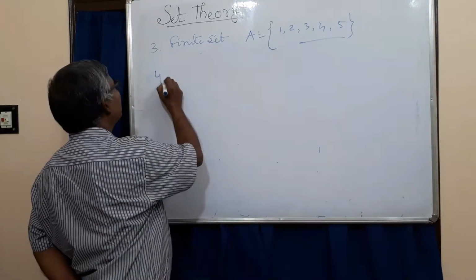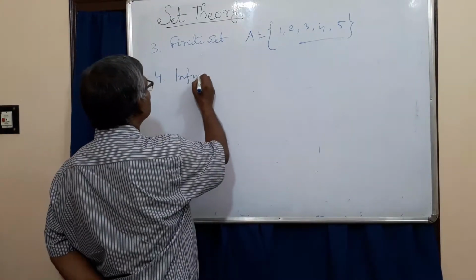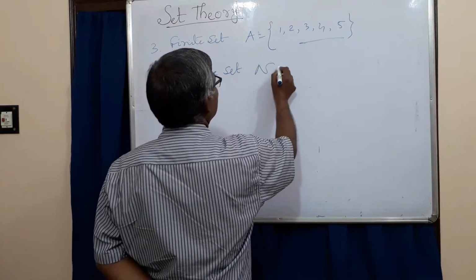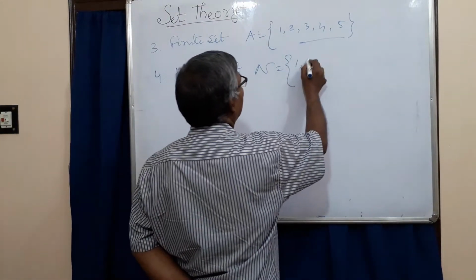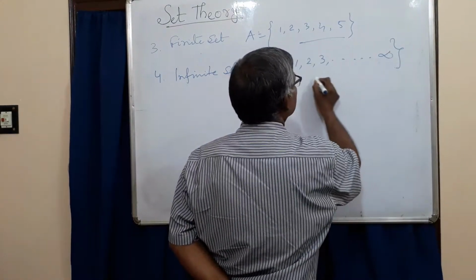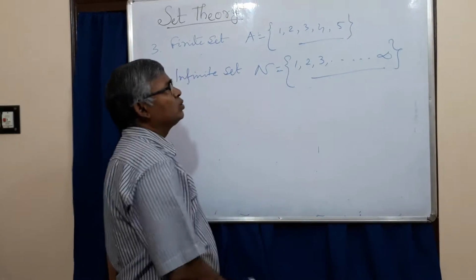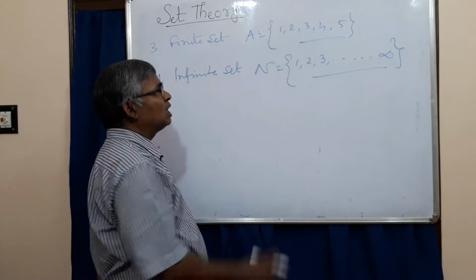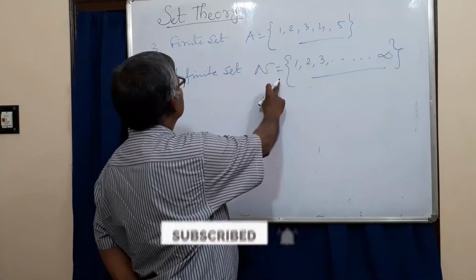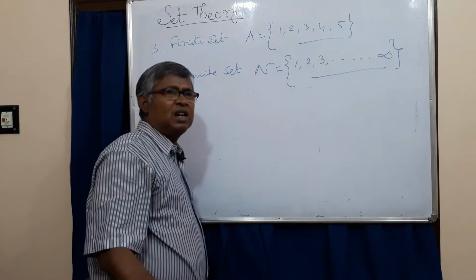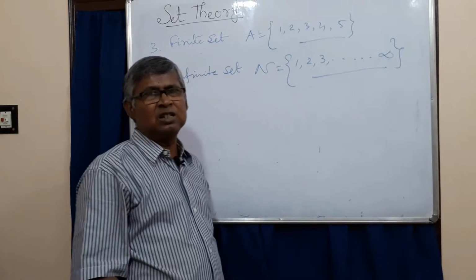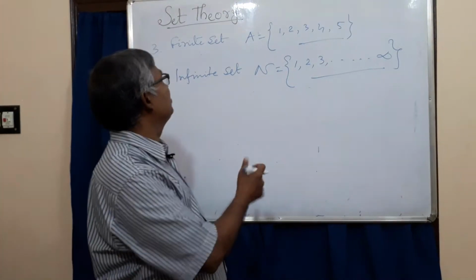Similarly, we can write an infinite set. The set of natural numbers is {1, 2, 3, ... up to infinity}. All are considered natural numbers, so the set of natural numbers is an infinite set. Similarly, the sets of whole numbers, integers, rational numbers and real numbers are all infinite sets.